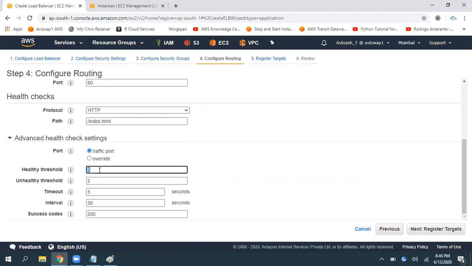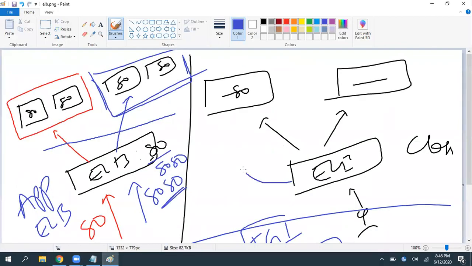And how many healthy, how many unhealthy. So I'm giving 2 healthy, 2 unhealthy. Request timeout is 2 seconds, and interval is every 10 seconds, or you can give the minimum value, that is 5 seconds, right? So every 5 seconds, my load balancer will go and check the status of this EC2 instance. It needs to give a reply within 2 seconds.